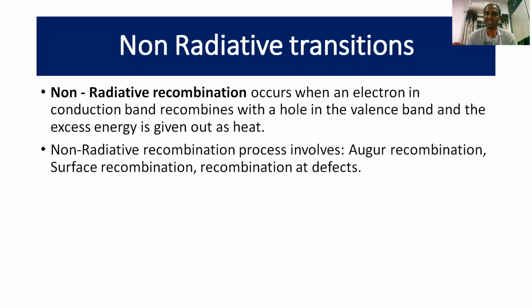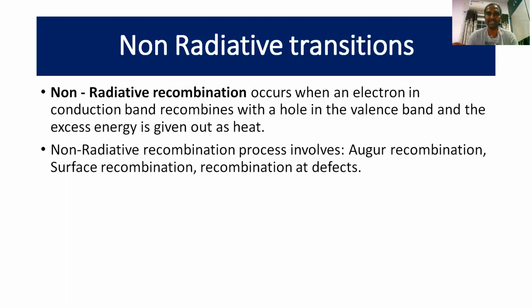If the excess energy possessed by the electron is released in the form of heat, then it will be called a non-radiative transition. In this lecture, we will discuss how the non-radiative transition takes place exactly and what the different types of non-radiative transitions are. Non-radiative recombination occurs when an electron in the conduction band recombines with a hole in the valence band, and the excess energy comes out in the form of heat.